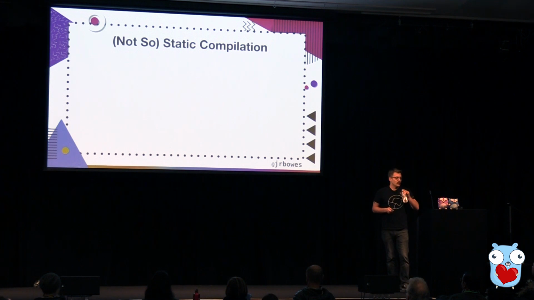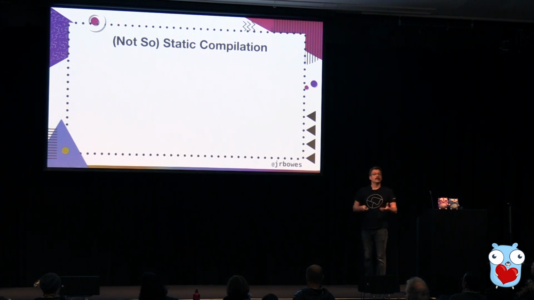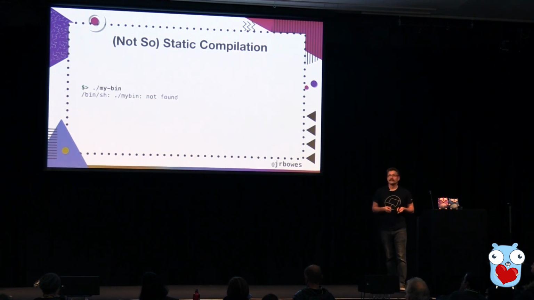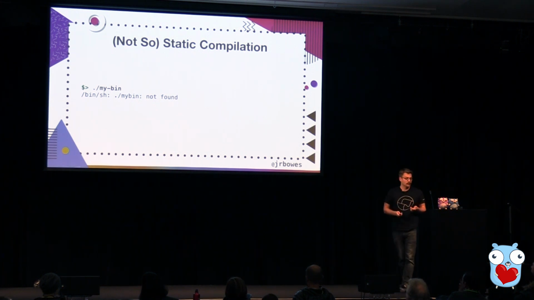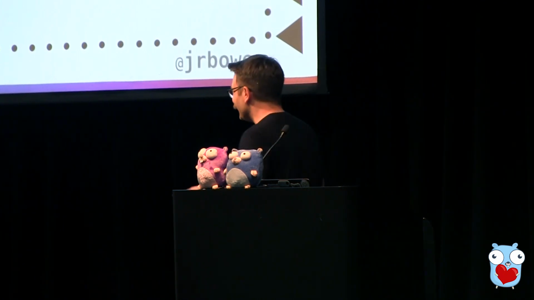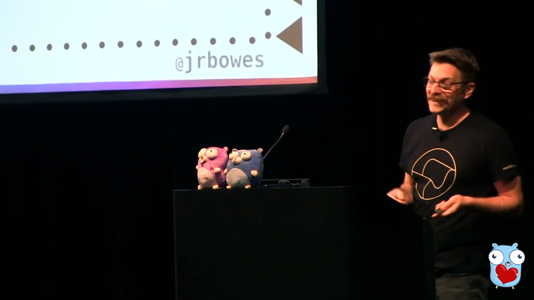So if we take this file that I built on an Ubuntu Linux machine, and I try to run it on Alpine Linux, here's what happens. Not found. And so the typical thing you do is run it again. Like, where is my file? Fortunately, it's deterministic.